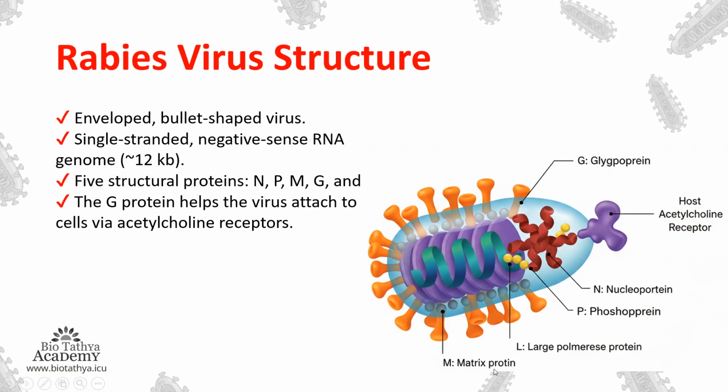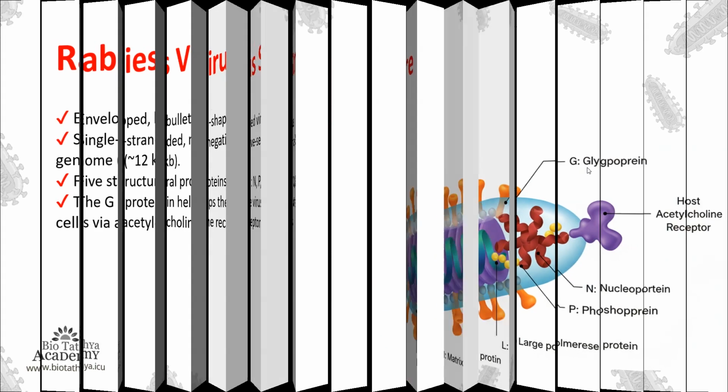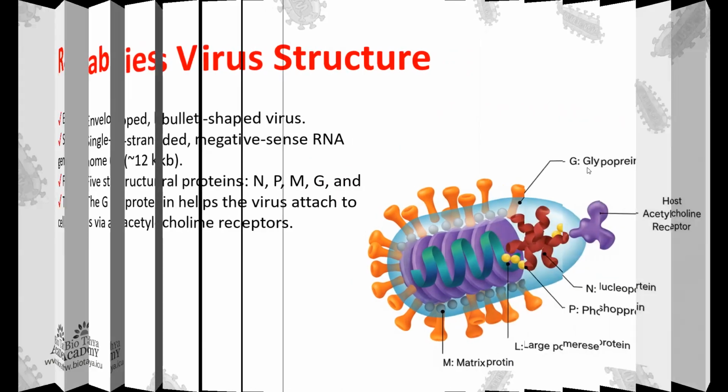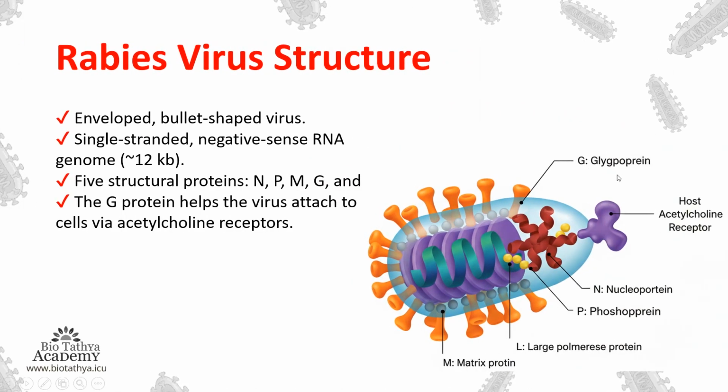And this is the M, matrix protein. So these are the 5 proteins we can see. This is a very simple structure of the rabies virus.